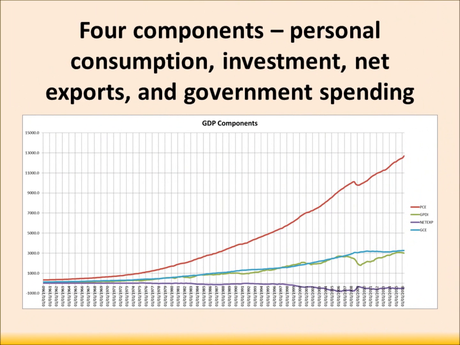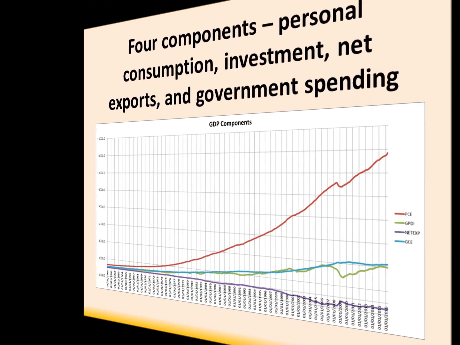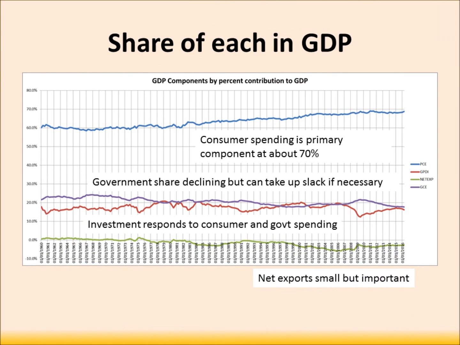So there are four components to GDP growth: personal consumption, investment, government spending, and net exports. This is their share in GDP. Consumer spending has slowly climbed and is now close to 70% of GDP. Government share is declining. Investment is stable, but is really a function of consumer and government spending. And then net exports is a small deficit, but probably our best hope for reviving growth.